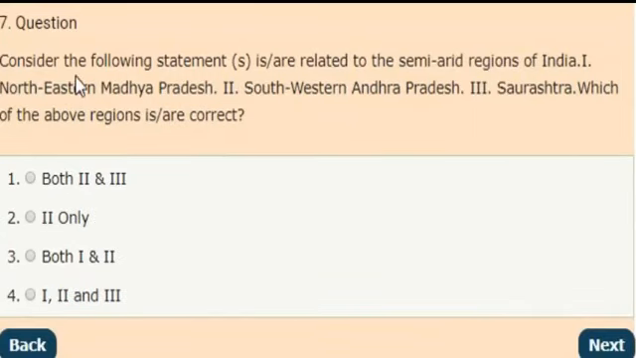Next. Consider the following statement which are related to the semi-arid regions of India. First statement, northeastern Madhya Pradesh, second statement, southwestern Andhra Pradesh, and third statement, Saurashtra. Which of the above regions is correct? Options: both 2 and 3, only second statement, both 1 and 2, first, second, and third statement. Correct answer is option 1. Both 2 and 3 statements are correct.